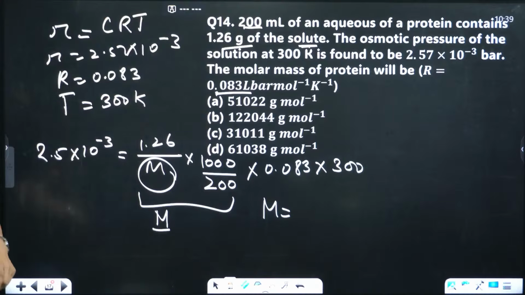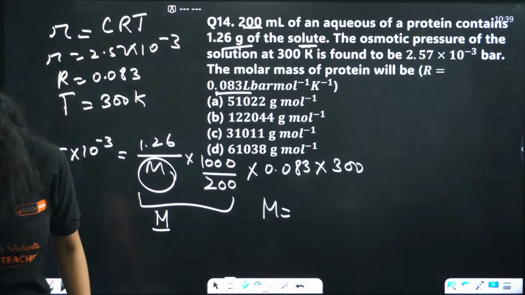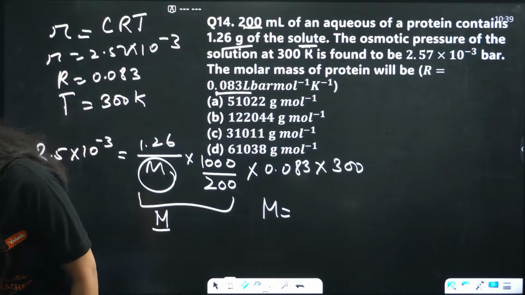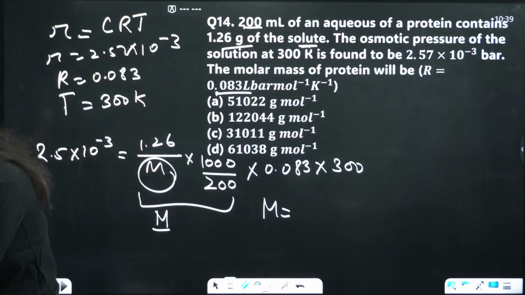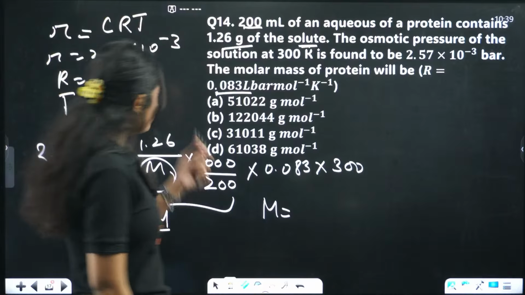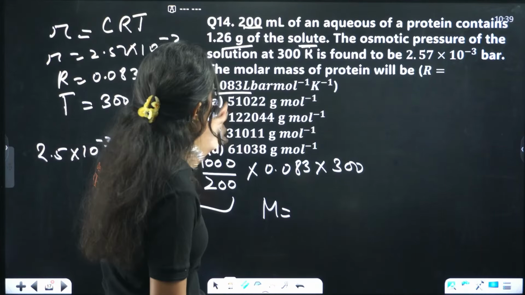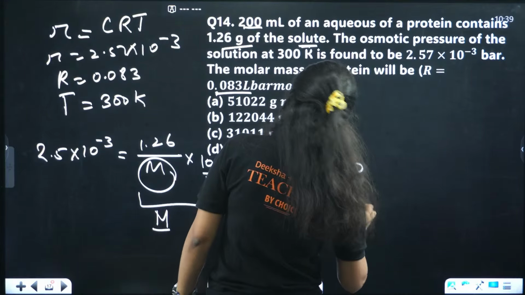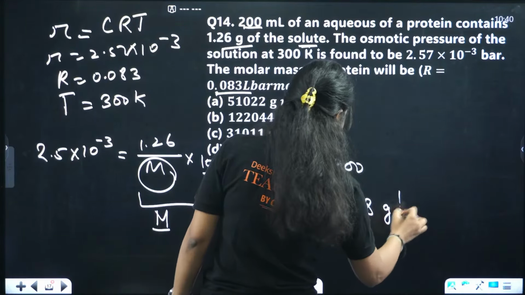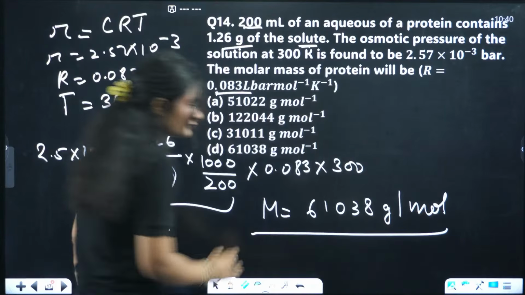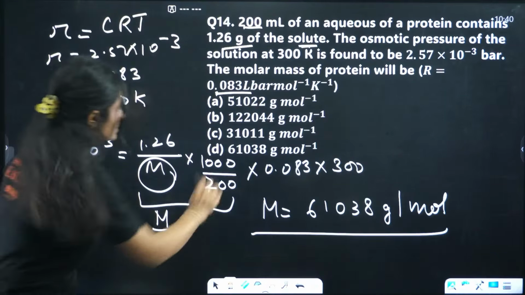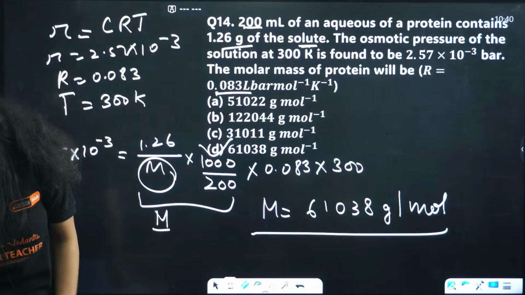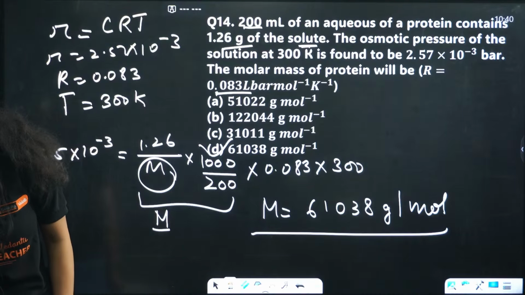You guys can do it, because it's protein. Okay, what is the answer for this one? The osmotic pressure is given, and the molar mass of the protein will be 61,038 gram per mole. How many of you got option D? How many of you got option D? A, C.